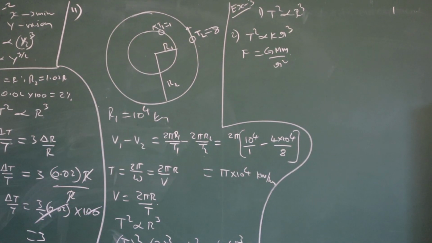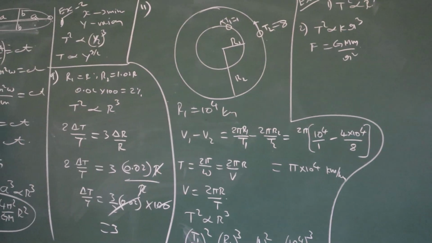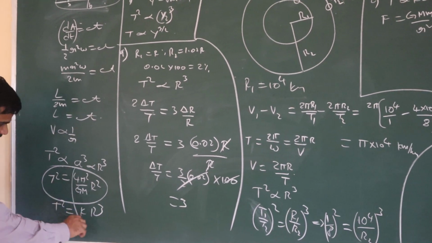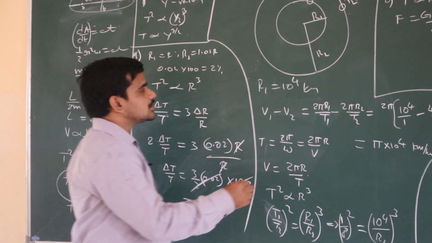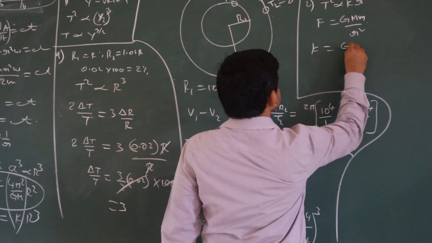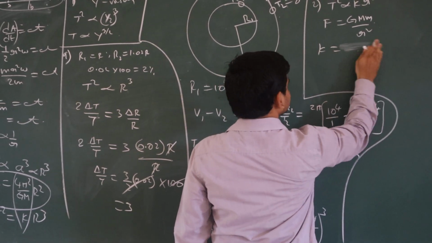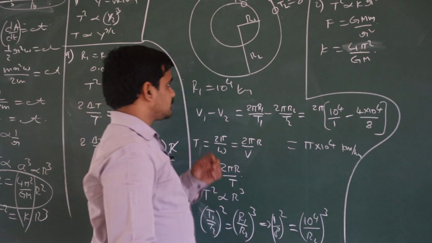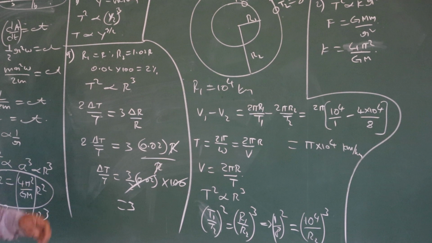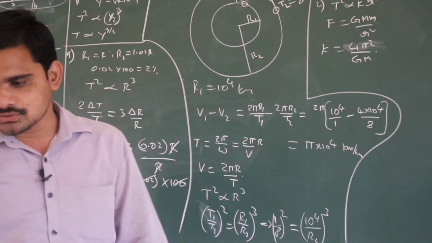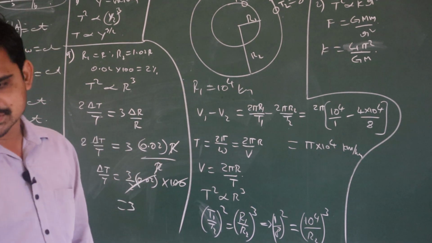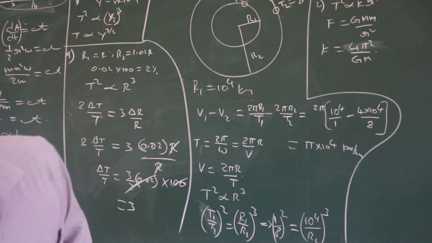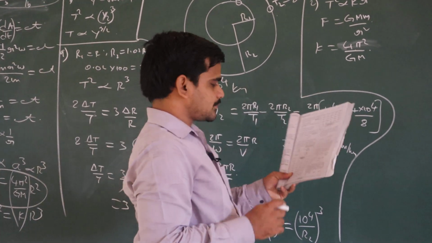We have already seen this. T square is equal to K R cube, where K is the constant. So K is equal to 4 pi square by GM. We can write it directly, no problem. That will be the answer, so the second option: GMK is equal to 4 pi square. We already know it.